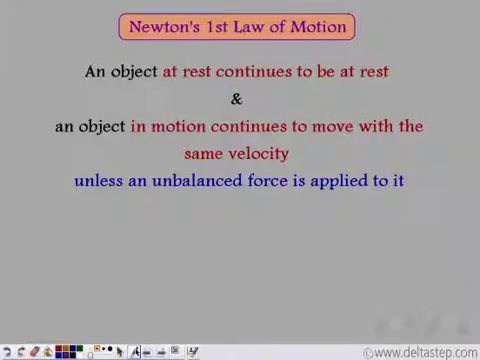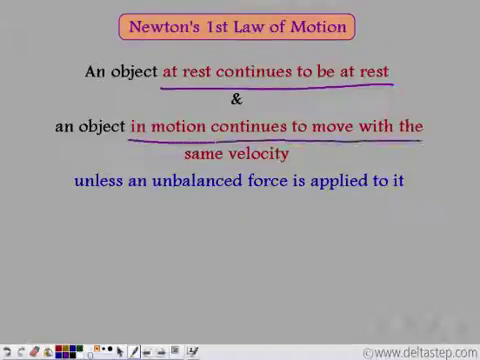Newton's first law of motion states that an object at rest continues to be at rest, and an object in motion continues to move with the same velocity unless an unbalanced force is applied to it. So one way to interpret this is that an object at rest has a tendency to be at rest, and an object in motion has a tendency to be in motion with the same velocity.